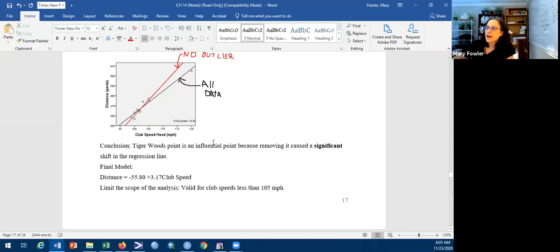The final model in this situation is going to be the red model, the red line, the line without the outlier. And in order to make this a legitimate analysis, we now have to limit the scope of the data. So we want to look at only the data in this region here. We report the red line, but we report that it's only valid for club speeds less than 105 miles per hour.